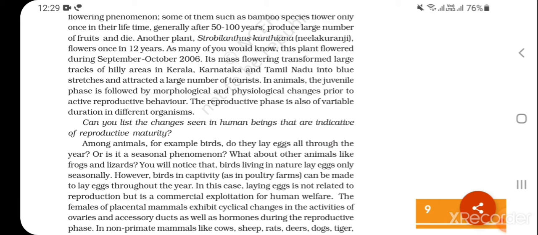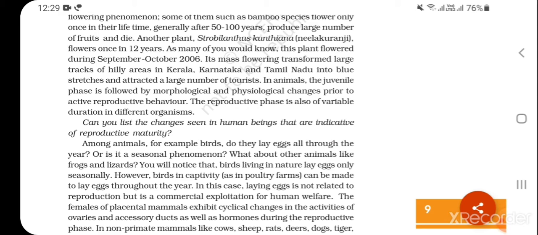You'll notice that birds living in nature lay eggs only seasonally. However, birds in captivity, as in poultry farms, can be made to lay eggs throughout the year. In this case, laying eggs is not related to reproduction but is a commercial exploitation for human welfare.